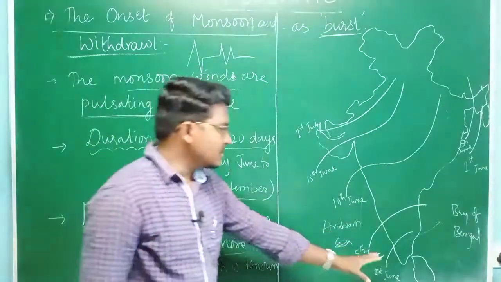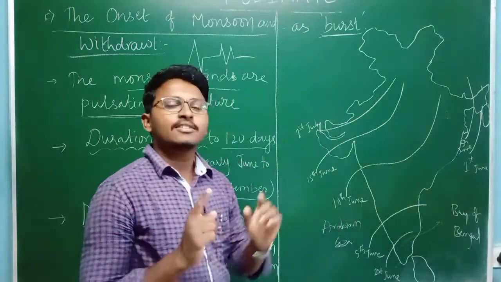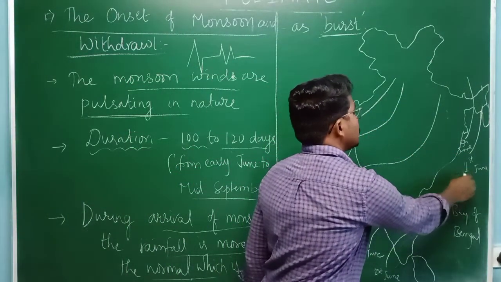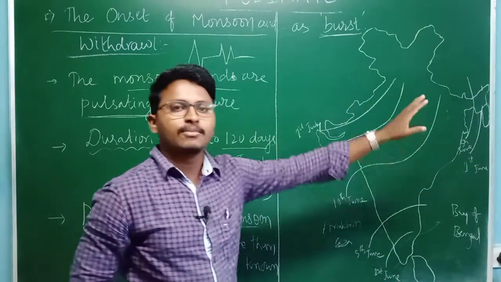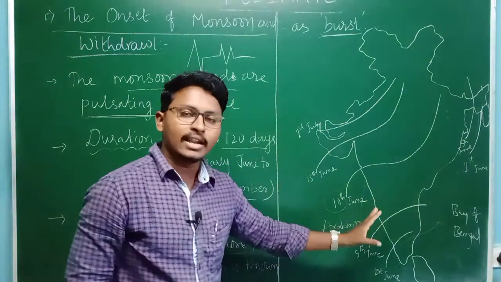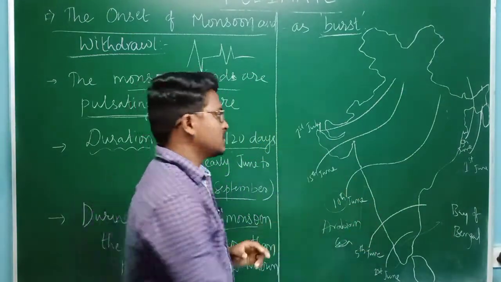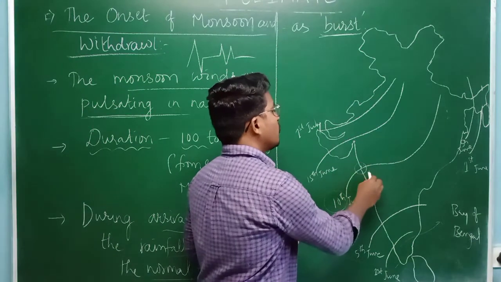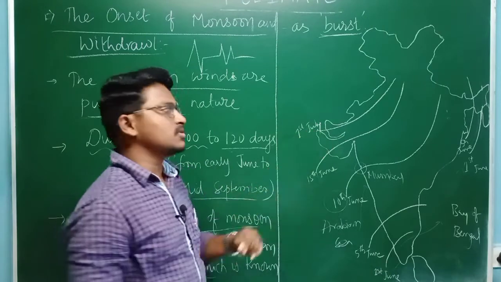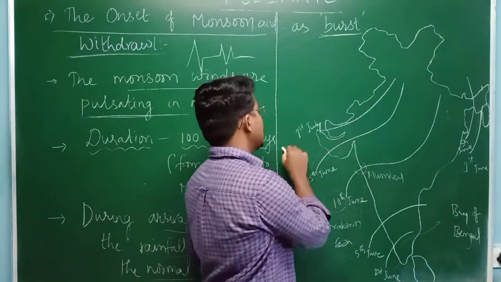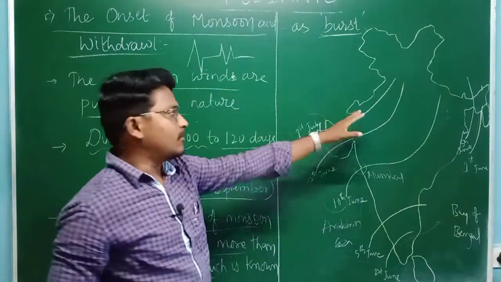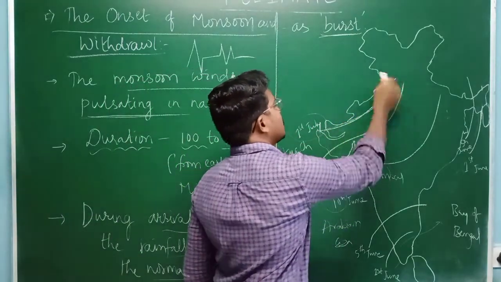Whatever enters the Bay of Bengal, by the first week of June, or exactly the 5th of June, these monsoon winds will be carrying towards Assam and the northeastern region. By the 10th of June, the Arabian Sea monsoon winds will be crossing Mumbai, and by mid-June, that means the 15th of June, they reach the Gujarat region, Kutch, which is located in Gujarat, and by July, it will be completely towards the northwestern part of India.